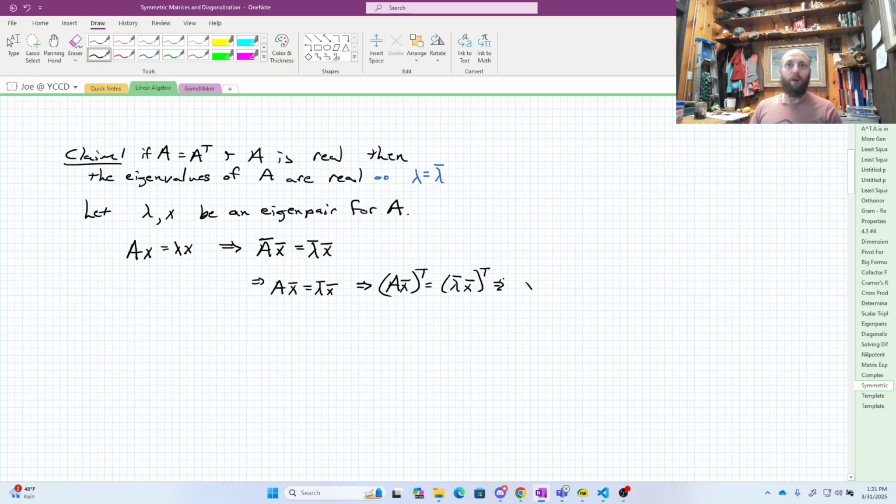whoops, we need to swap our order. So we're going to have X conjugate transpose A transpose is going to equal, lambda here is just a scalar, so that's just going to chill. So I've got lambda conjugate, just a scalar, that's chilling. And then I've got X conjugate transpose. And then I know that A is symmetric, so I can rewrite this as X conjugate transpose A is equal to lambda conjugate X conjugate transpose.